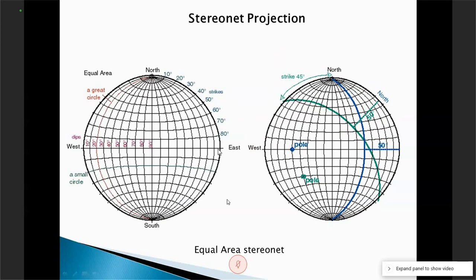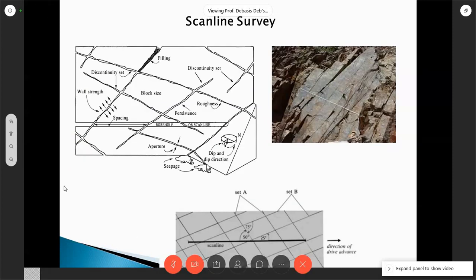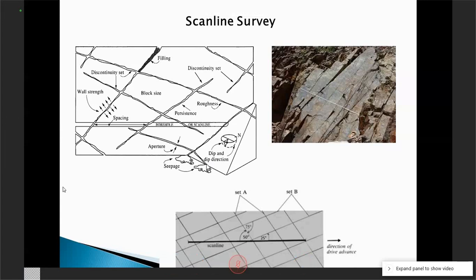This is one thing we do to find out the dip, strike and dip direction, and we put it into a scientific way. And this has a lot of applications.